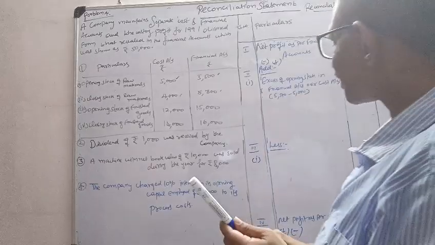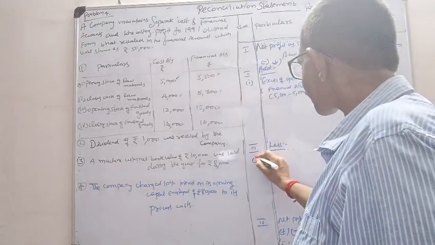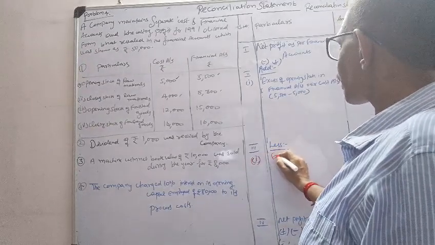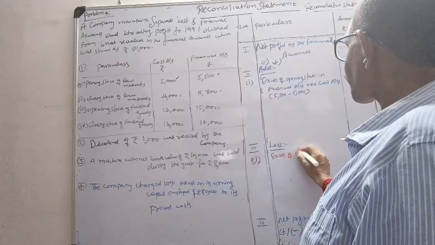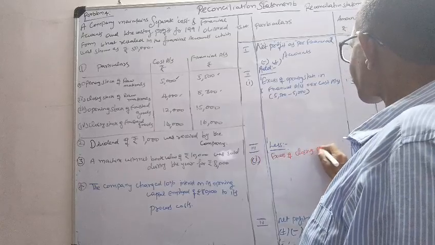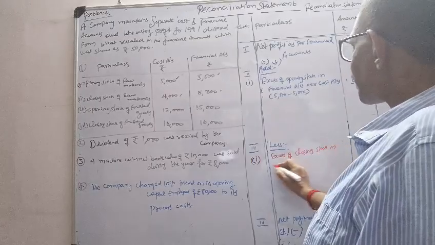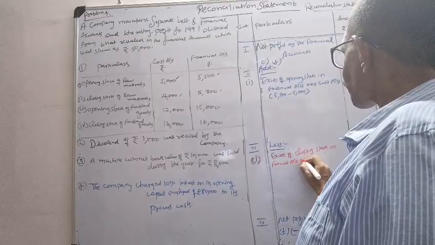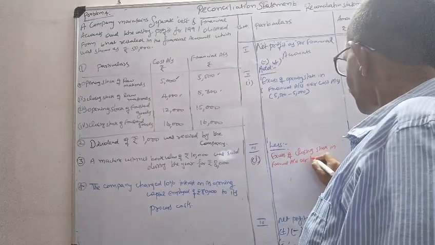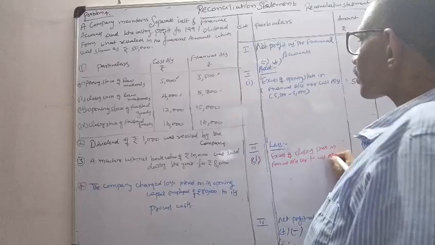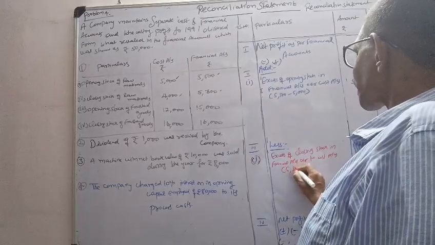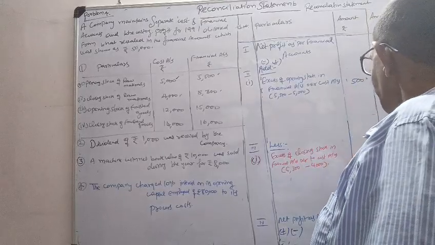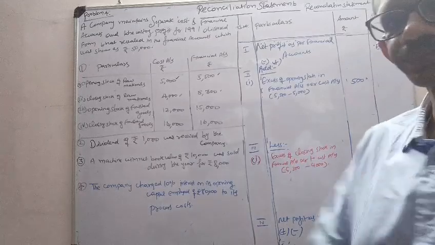Okay. Now, whatever the base profit says, that is, whatever the output profit says, that we have to do, minus. Less items I write in red color. Excess of closing stock in financial accounts over the cost accounts: 5,300 minus 4,000, that is 1,300.